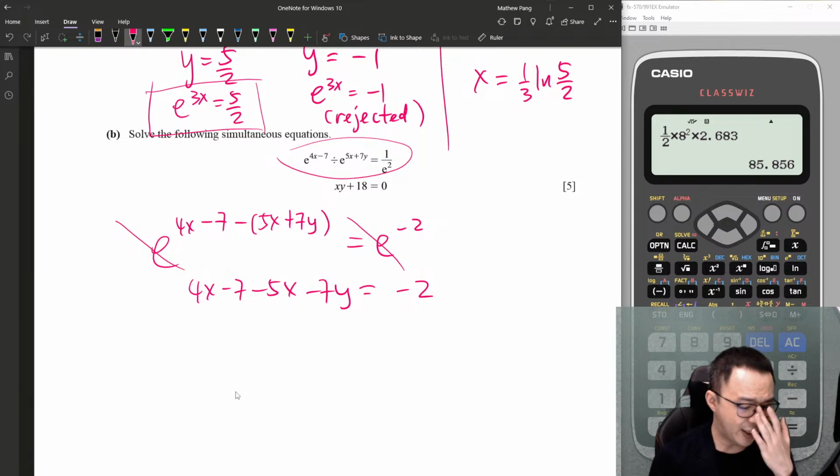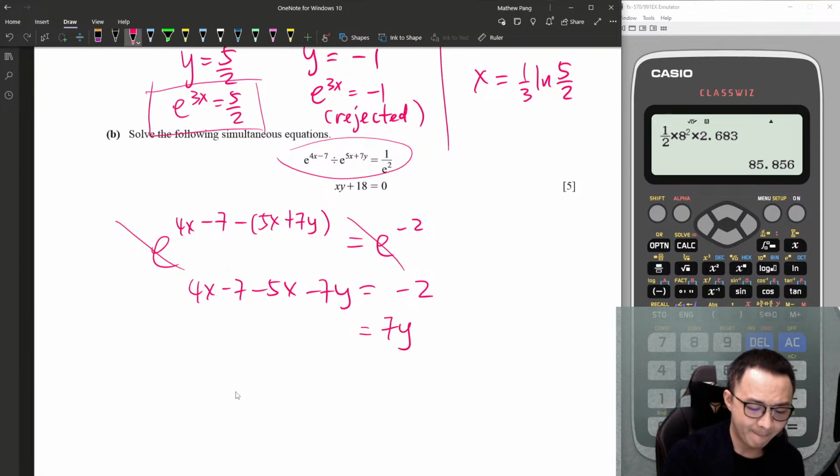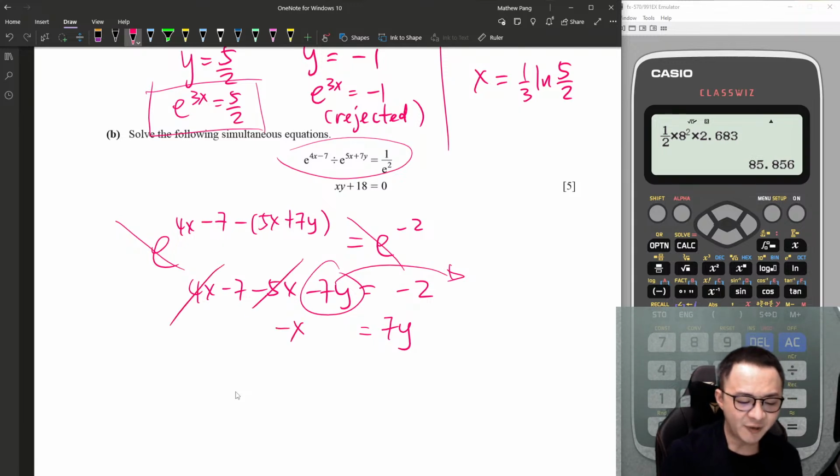You want to make x or y the subject, it doesn't matter. Okay, maybe I make y the subject. So 7y, I throw this one to the other side. Then this one is minus x minus 7, then plus 2, minus 5. So y equals negative x minus 5 over 7. This one is my first equation.